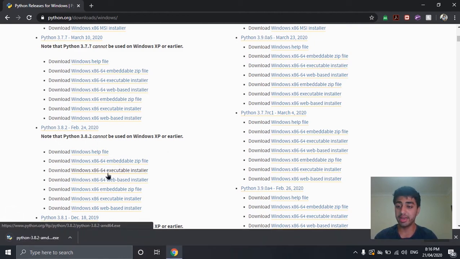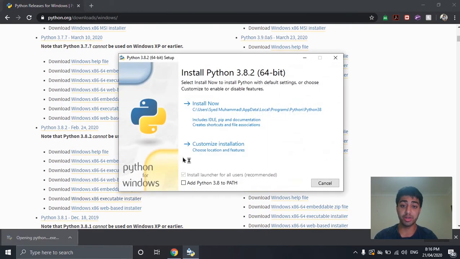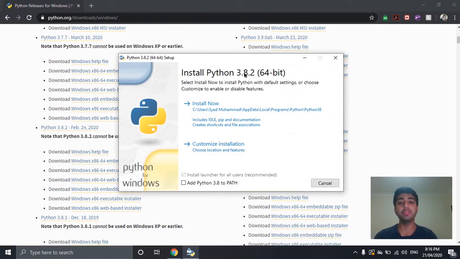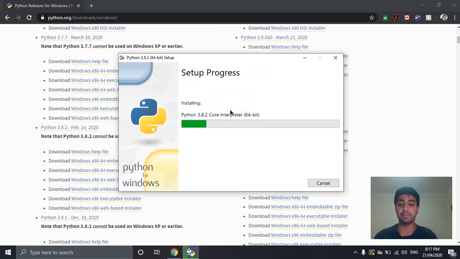It's going to download that, and it won't take that long if you've got decent internet speed. It's not a very heavy program, so it's not even going to take that much time to install Python onto your device. It's going to say install Python 3.8.2 64-bit. You can install now, or you can customize install. I'm going to do install now, and it won't take that much time. When it's done, we'll see what we can do from there.